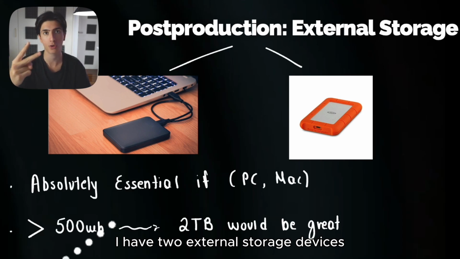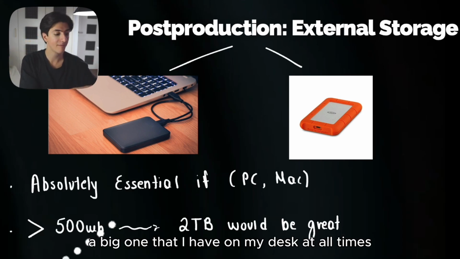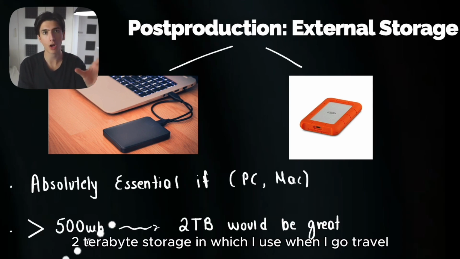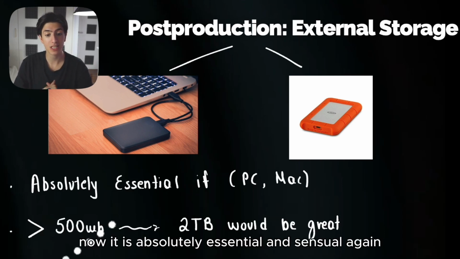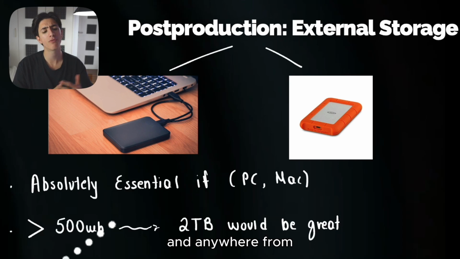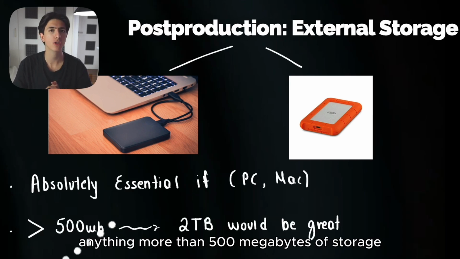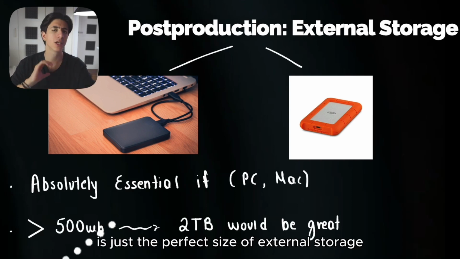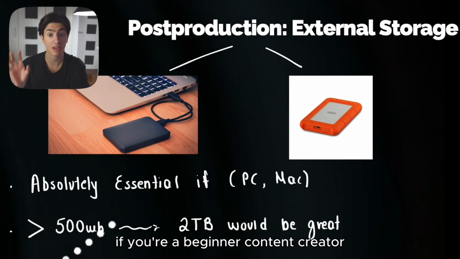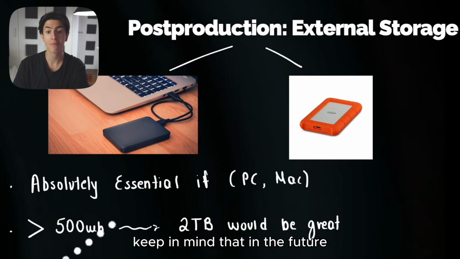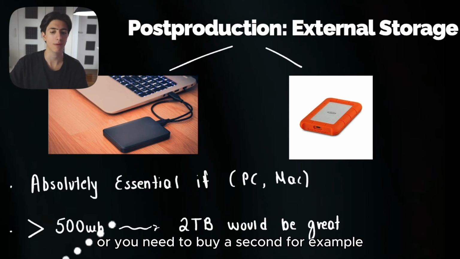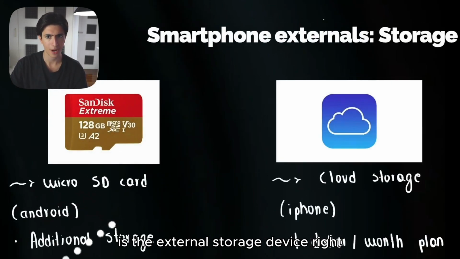I have two external storage devices, a big one that I have on my desk at all times, which is 8 terabytes, right? And a small 2 terabyte storage which I use when I travel, for example. Now, it is absolutely essential, and anything more than 500 gigabytes of storage to start off with is going to be amazing. 2 terabytes, in my opinion, is just the perfect size of external storage if you're a beginner content creator. But keep in mind that in the future, you will need to upgrade to a higher storage, or you need to buy a second external storage device, right?